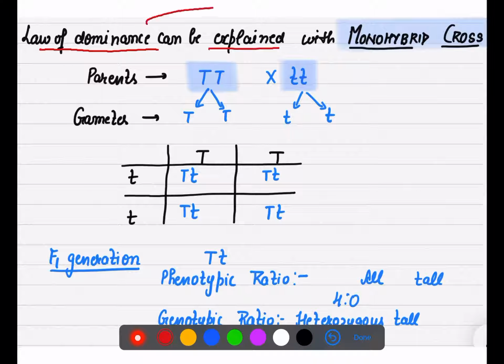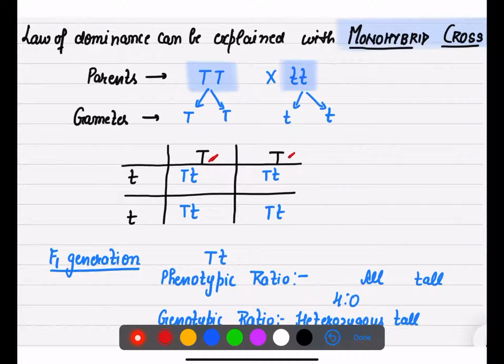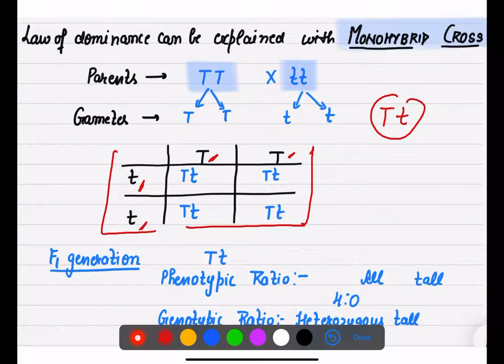The best explanation for the law of dominance is the monohybrid cross. Suppose here I have taken parents, that is capital T and small t. This is the tall parent and this is the dwarf parent. Gametes will be capital T, and here small t. So once we make a checkerboard, first we will write down here capital T, and on this side we will write small t. So what will be the result? As you can see, in our F1 generation, all offspring will be tall.